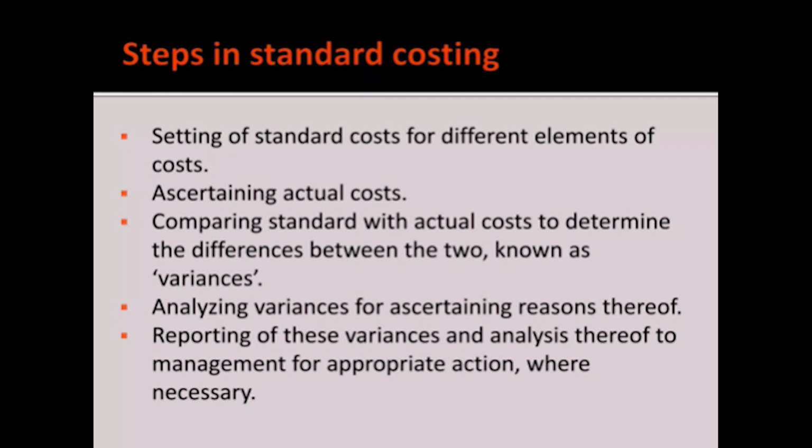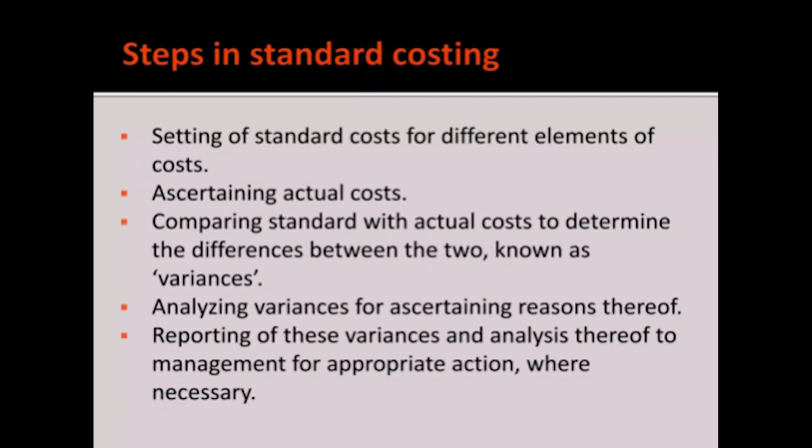The steps in standard costing are: setting standard costs of different elements of costs, ascertaining actual costs, and comparing standard with actual to determine the difference between the two, which is known as variance. That is the difference we get between the actual and the standard. Then analyzing variances to ascertain the reasons why the differences happened, why we got the variance while manufacturing the product, and reporting these variances and their analysis to management for proper action where necessary.